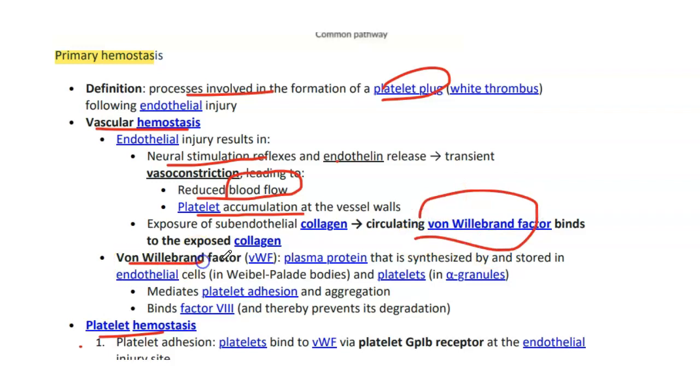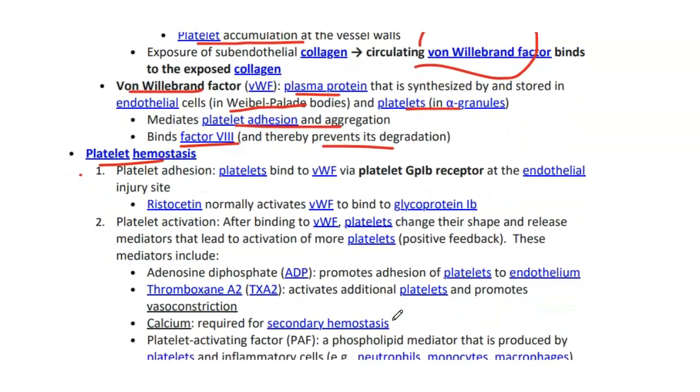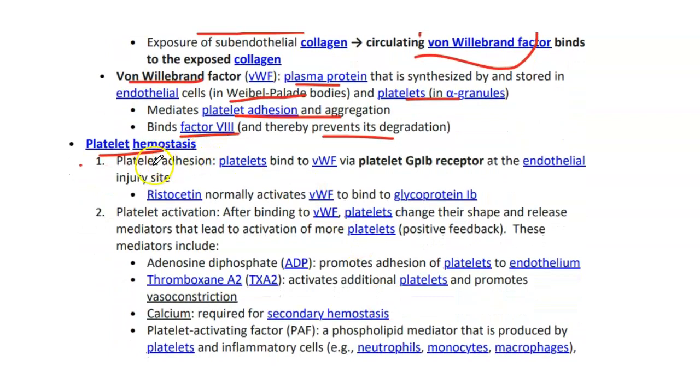What is von Willebrand factor? It is a plasma protein that is synthesized by and stored in endothelial cells, known as Weibel-Palade bodies, and in the alpha granules of the platelets. It mediates platelet adhesion and aggregation, and binds factor 8, thereby preventing its degradation. Now we have platelet hemostasis. In platelet hemostasis we have platelet adhesion, platelet activation, and platelet aggregation.